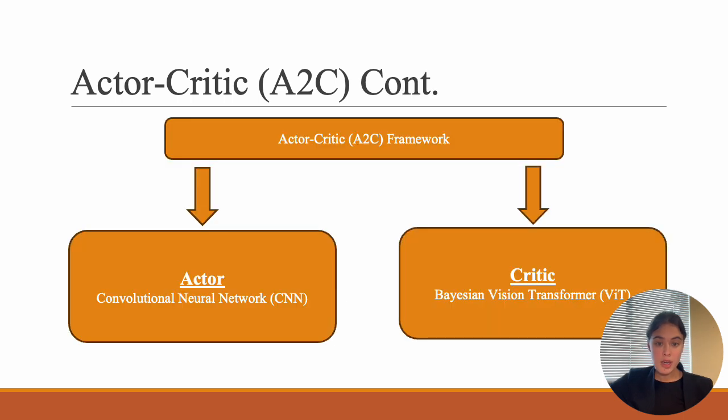So in our method, the actor is a convolutional neural network, and the critic is kind of the meat of this whole operation. It's a Bayesian vision transformer. So I'm just going to quickly gloss over what a CNN is, convolutional neural network, but it's not the focus of this. A CNN is a type of deep learning model, particularly well suited for processing and understanding visual data.